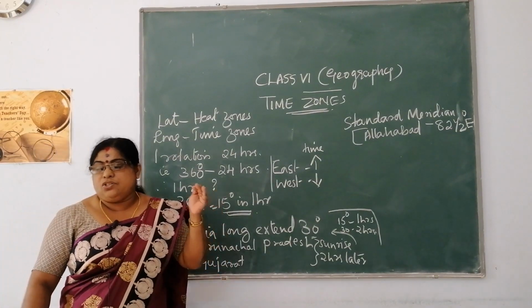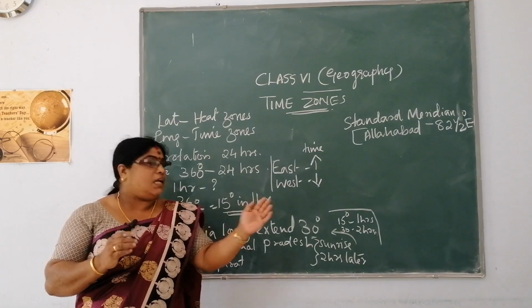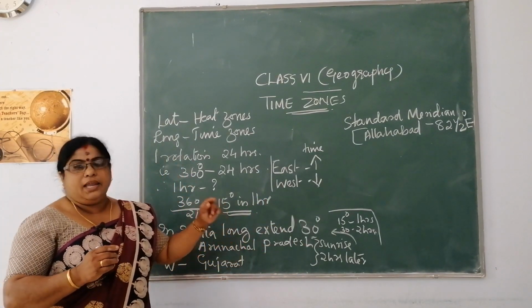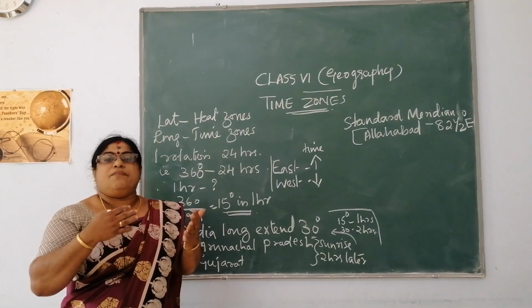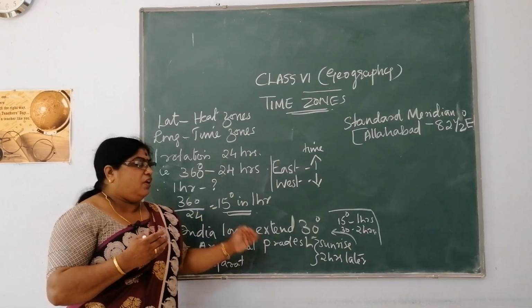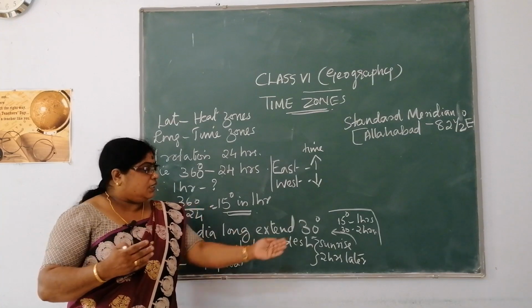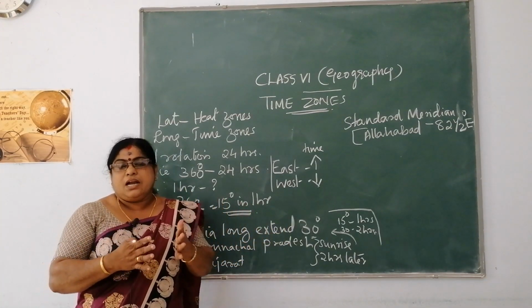If each place follows its local time, it will be a great confusion for children going to school and for workers going to work, because of the difference in time in various places. The time goes on changing, so it would be utter confusion.